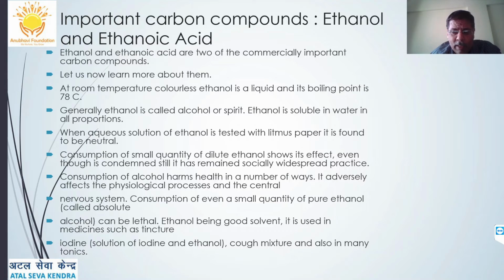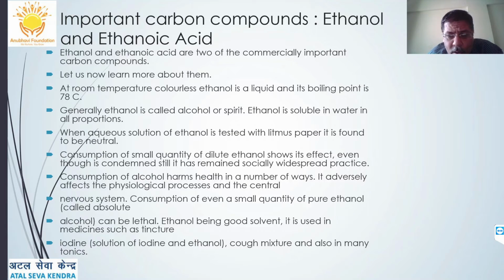Now coming to important carbon compounds, ethanol and ethanoic acid. Ethanol, that is C2H5OH. Ethanol and ethanoic acid are two commercially important carbon compounds. Let us study something about them. At room temperature, colorless ethanol is a liquid and its boiling point is 78 degrees Celsius. Generally it is called alcohol or spirit. It is soluble in water in all proportions.